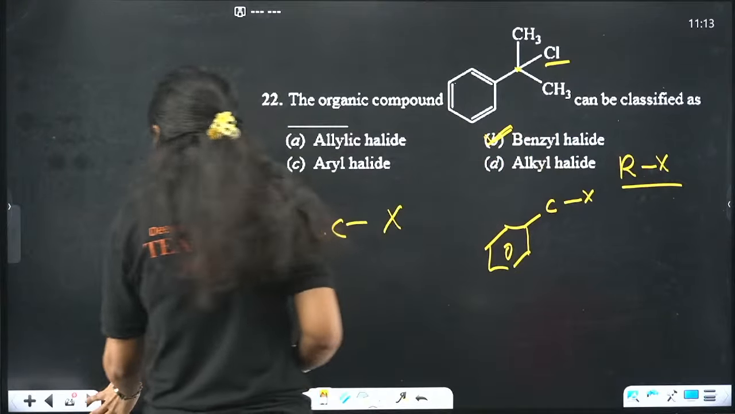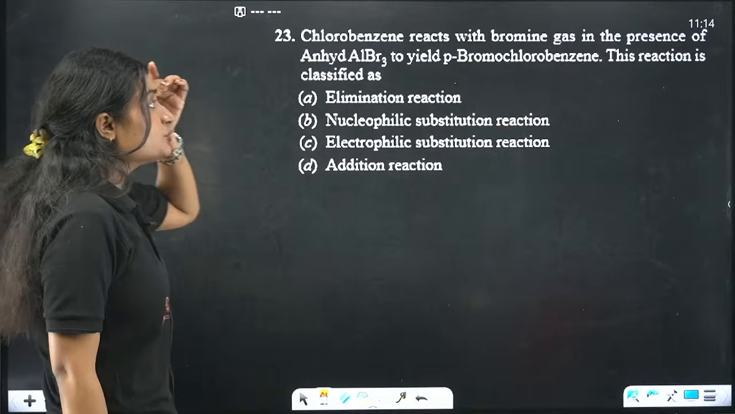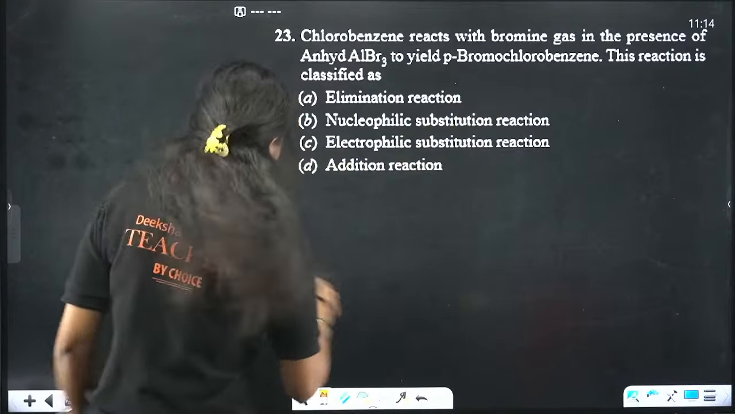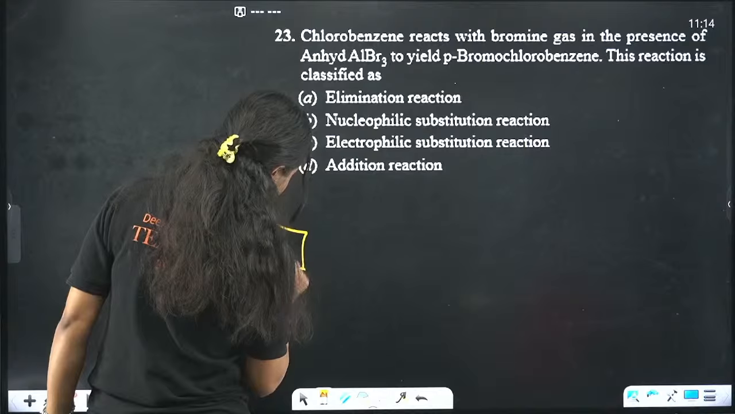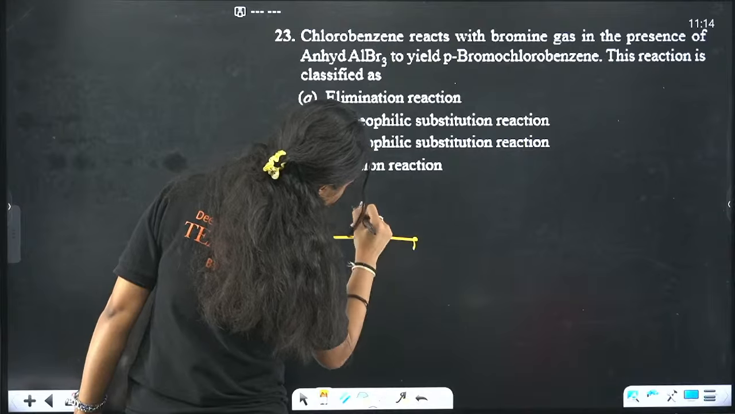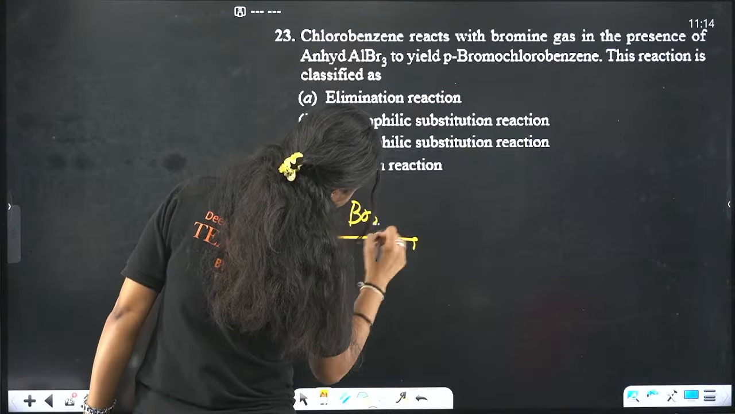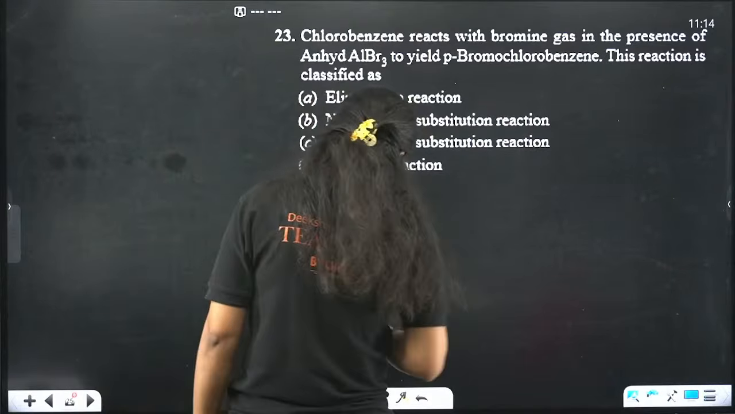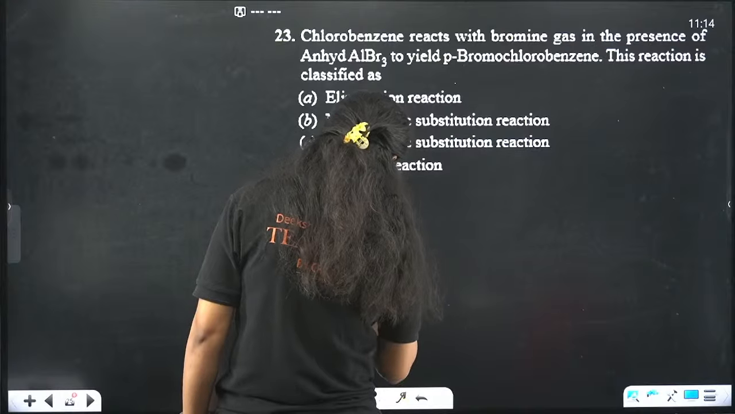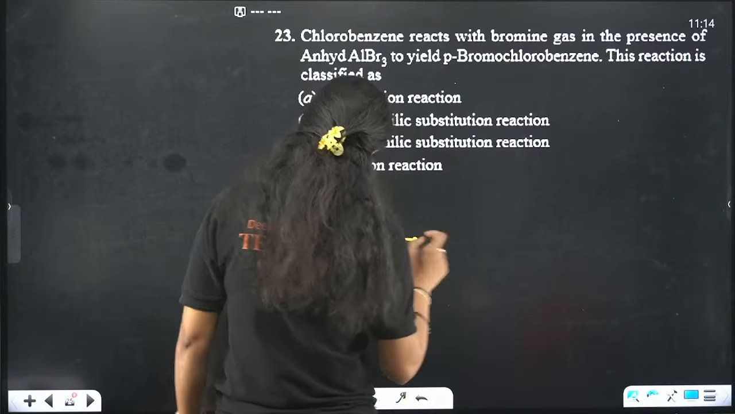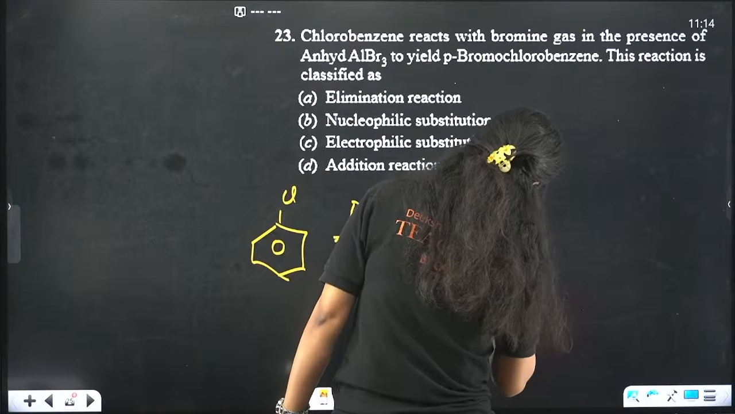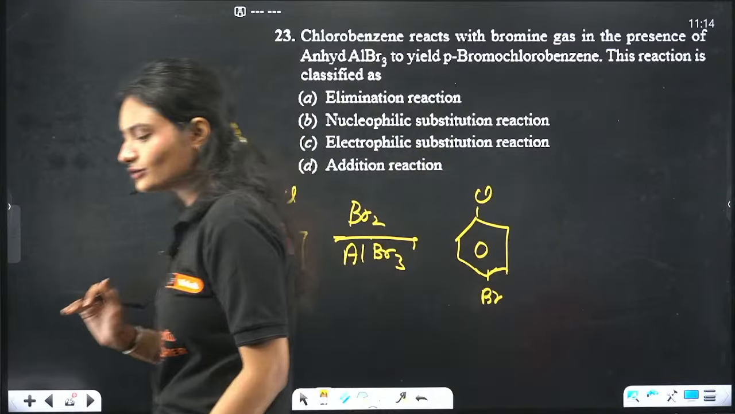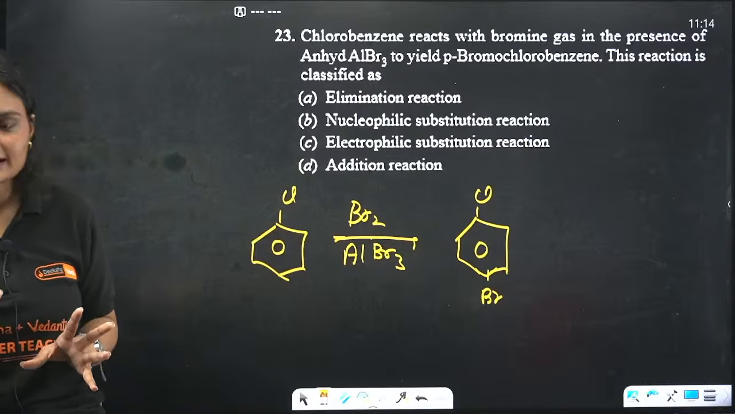Yes, good. Next question. Chlorobenzene reacts with bromine gas in presence of anhydrous AlBr3 to yield. You need to name the reaction. So what reaction are we talking about? If you treat chlorobenzene with Br2 in presence of AlBr3, you get this product. You need to tell me the name of this reaction. Very easy, I know, but sometimes you guys get confused, so I'll clear it up a bit.